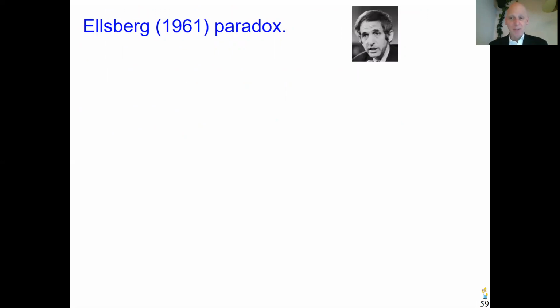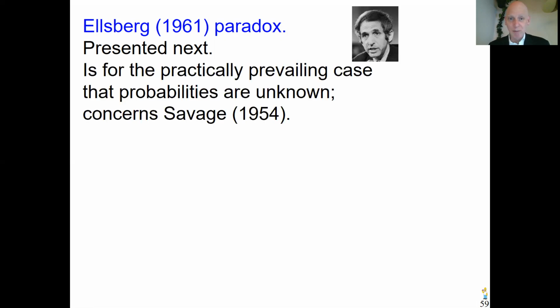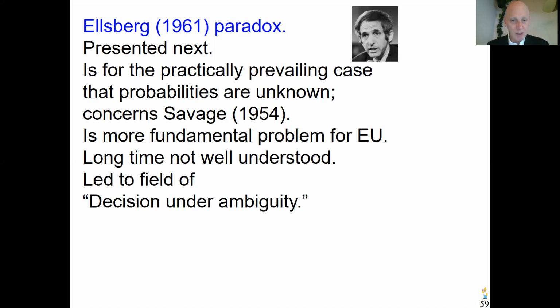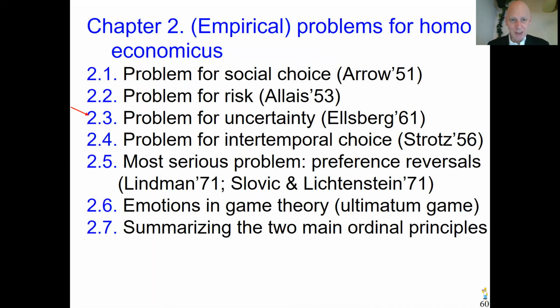Another paradox came for maybe not risk but uncertainty by Ellsberg, which was as fundamental as Allais, that we present next, that also contributed to the problem for decision-making under risk and uncertainty. His paradox concerned unknown probabilities, and is this thing that I am going to present next. This had deeper implication than the Allais paradox. It's very interesting to think much about it. It led to ambiguity theory, a big topic, a popular topic in decision theory today in the behavioral approach. Well, in this course, we don't have much time to say much about it. But then let me next present the Ellsberg paradox, but that will be in the next recording.